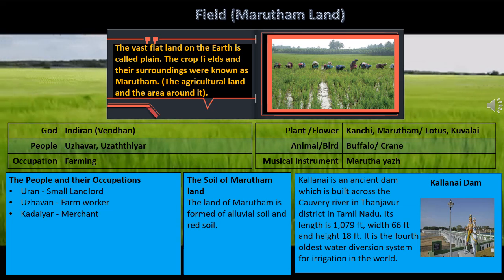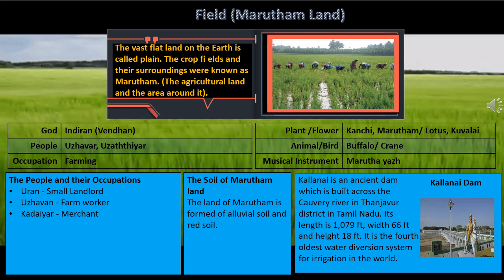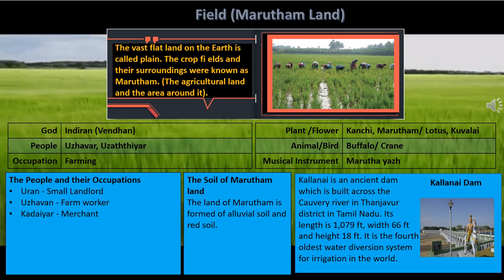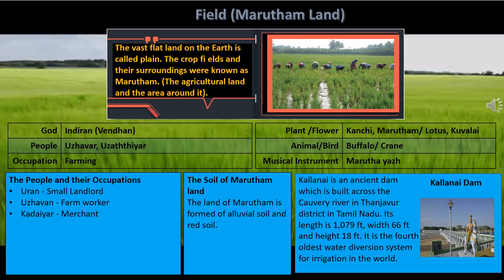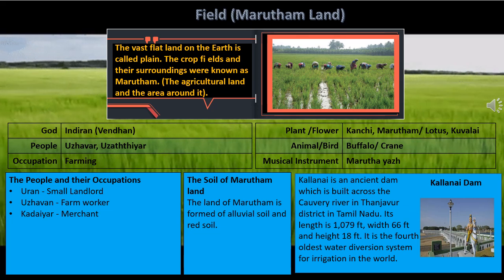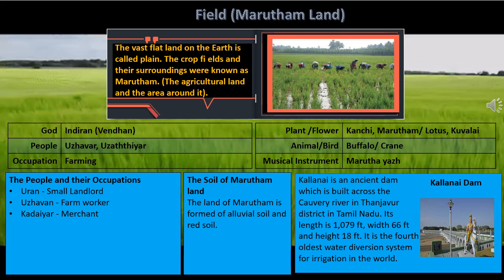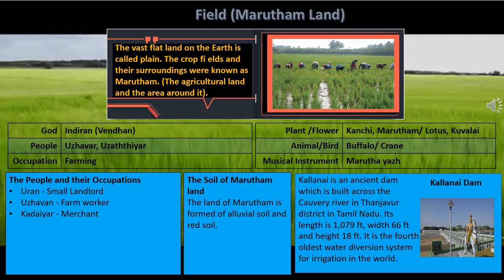Here the important thing is Kallanai Dam. It's an ancient dam built across River Kaveri in Tanjore district in Tamil Nadu. It is the fourth oldest water diversion system for irrigation in the world. So this is important. I want the child to learn this part.